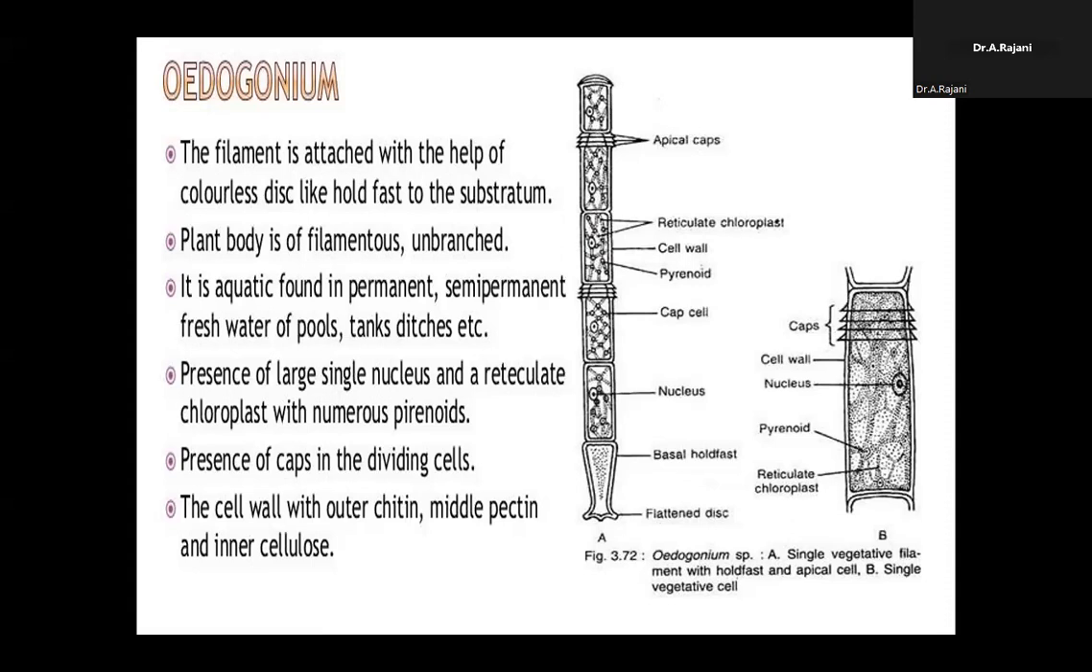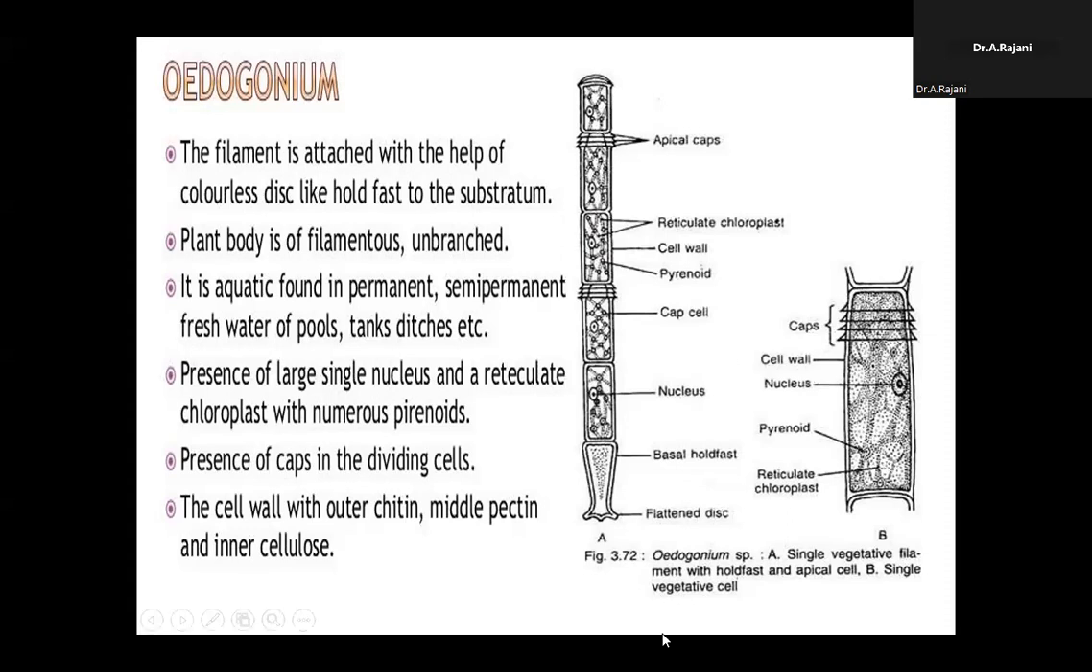In Oedogonium, they will not ask directly about apical cap cells. Which algae? A filamentous unbranched alga found with apical cells or cap cells. That is Oedogonium. Same for the basal cell or holdfast cell.